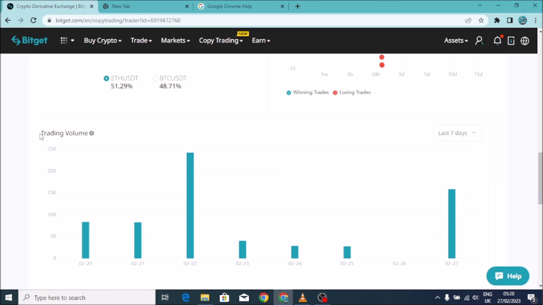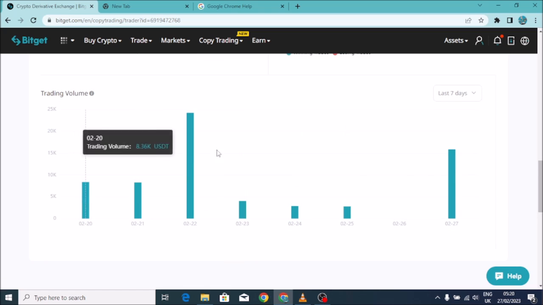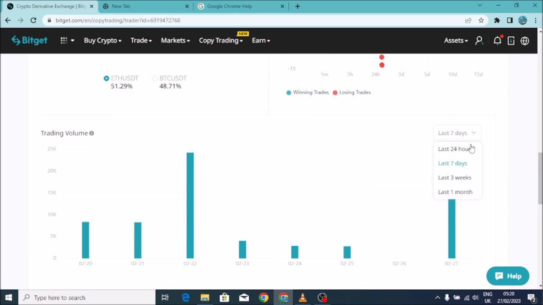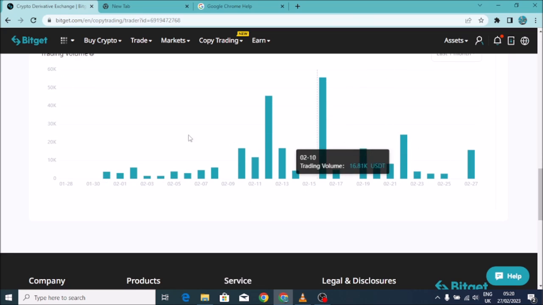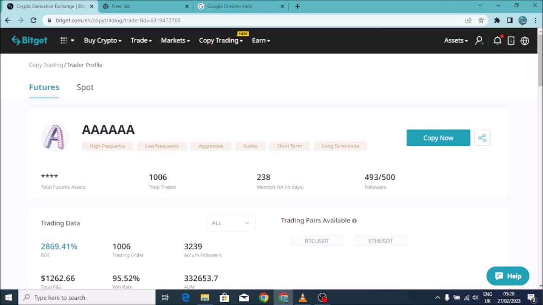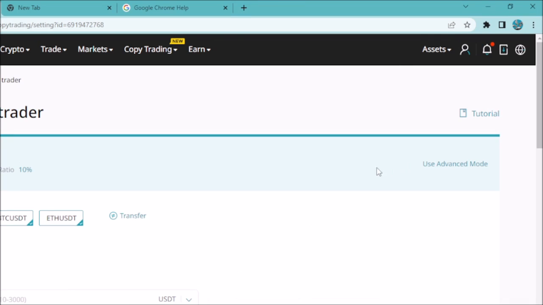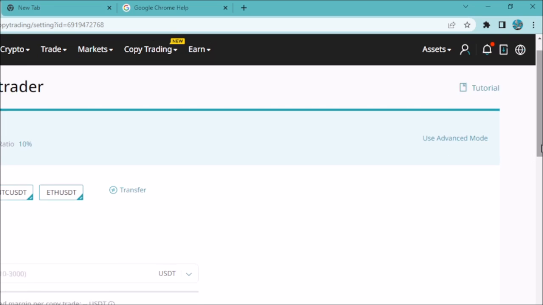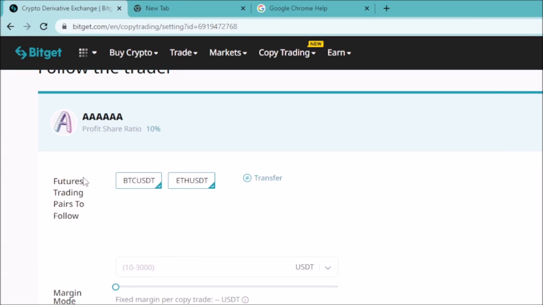So when you come here on trading volumes, you can see the volume, how he has been moving. So when you go for a full month, you can see exactly how the month has been moving for him and how he has been trading. So this is all what you can do exactly. So you come here and copy. If you have liked this trader and how he has been doing everything possible, or if you want a tutorial on a specific trader, you can come here and see exactly how he has been doing. So when you come here, you can see the futures, trading pairs to follow. So you can see all of these ones.